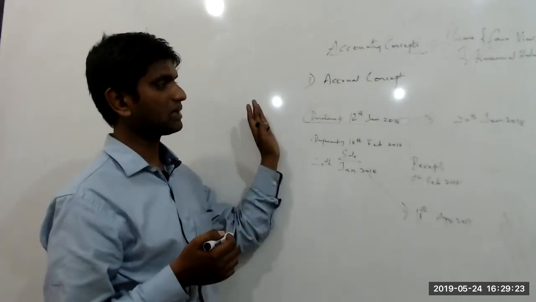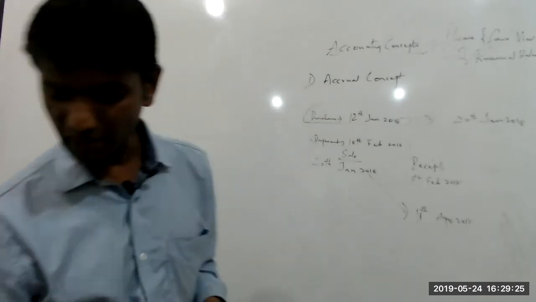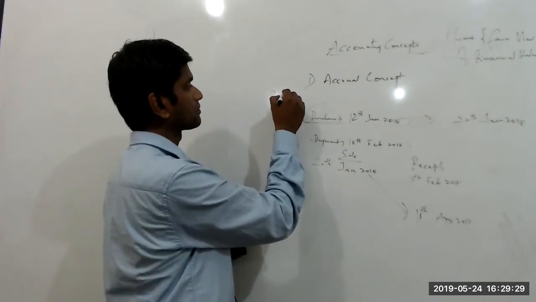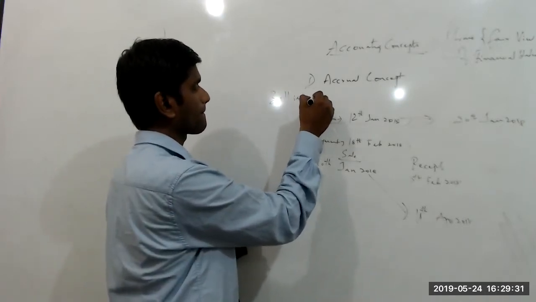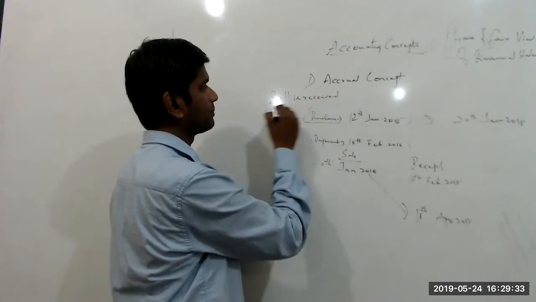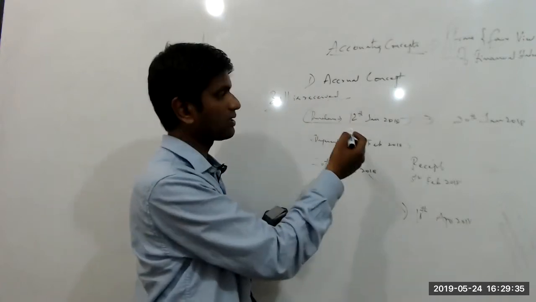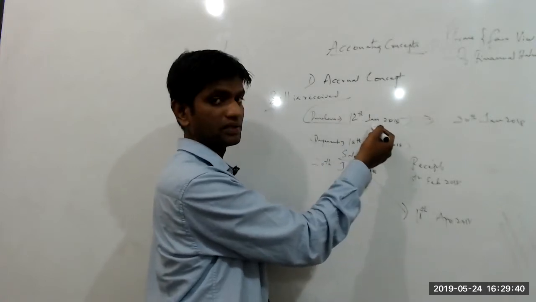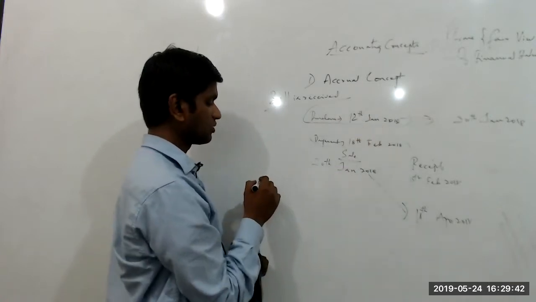There are two aspects to it. One is when the bill is received. When the bill is received, you're going to book it on the date on which you have incurred the expense or made the purchase. The other is when the bill is not received.